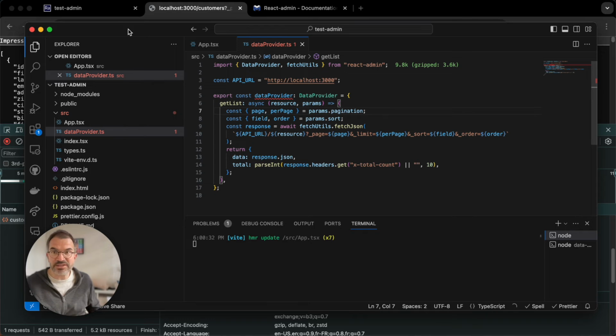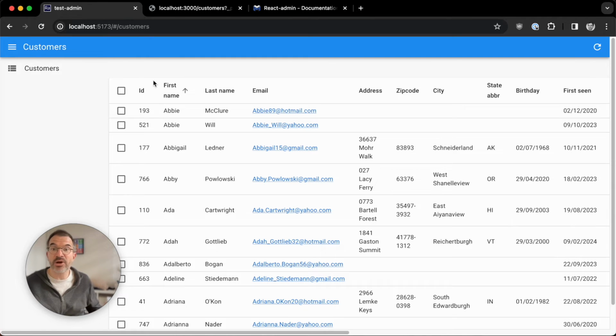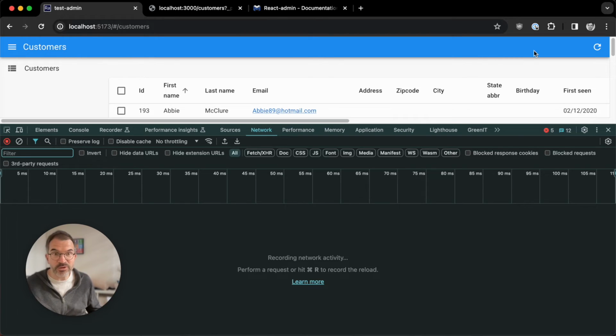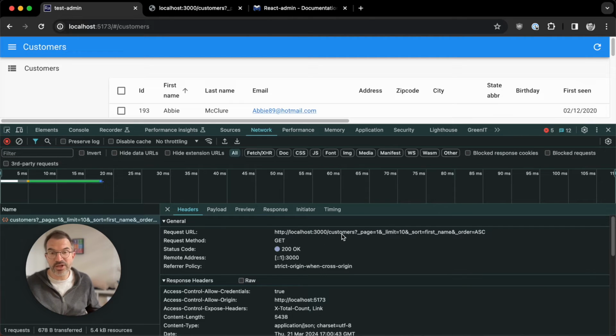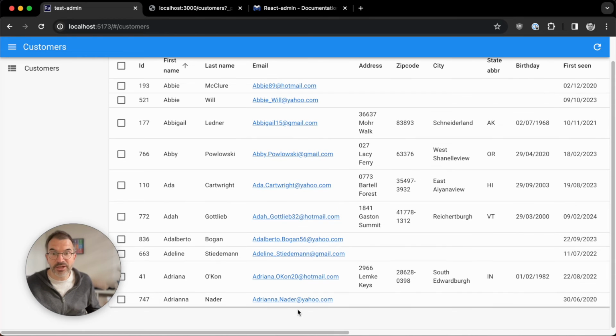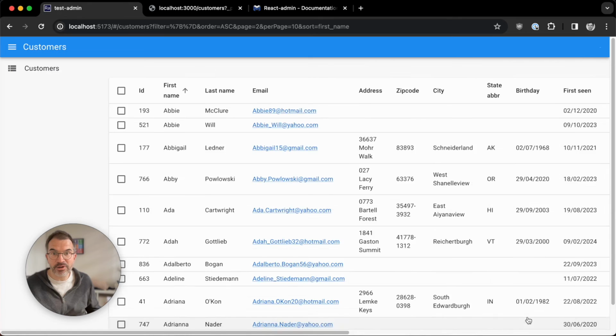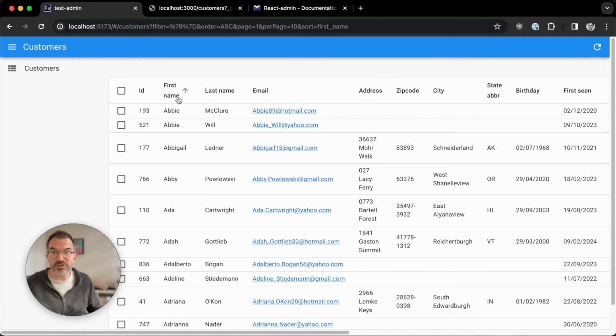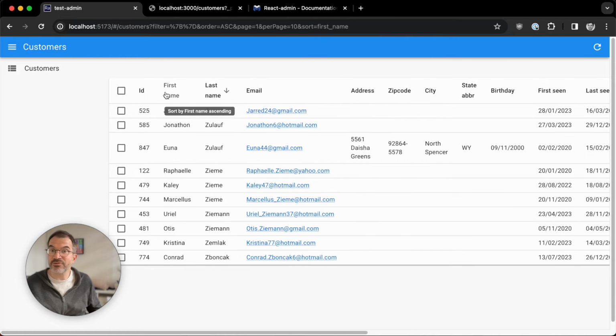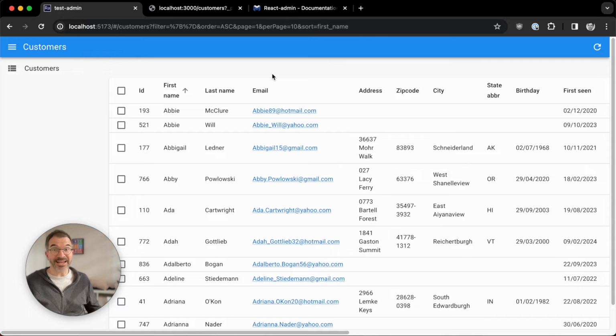Now let me save that, go back to the application, and now I can see that the list guesser has correctly fetched the API. If I look at the network tab and I refresh, I can see that it has fetched my localhost API with the correct parameters, and normally the pagination should work. Okay, it seems to be working fine, and the sorting should work as well. That's fine. So that's it for the getList.